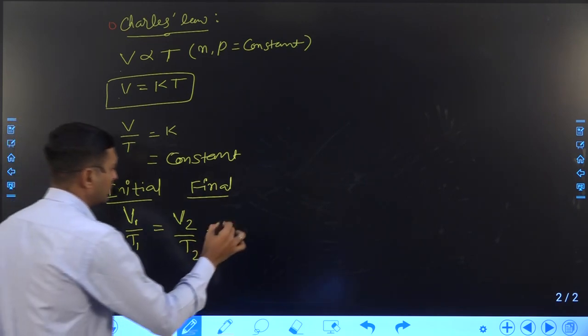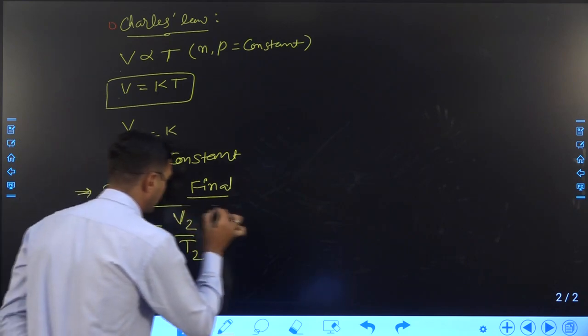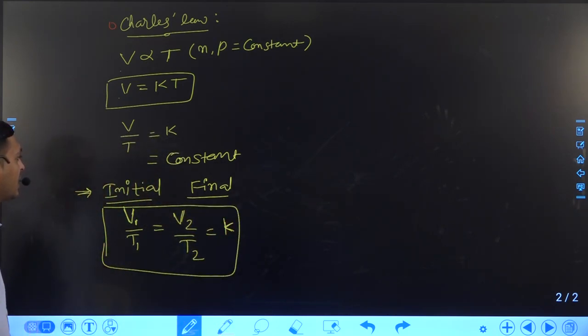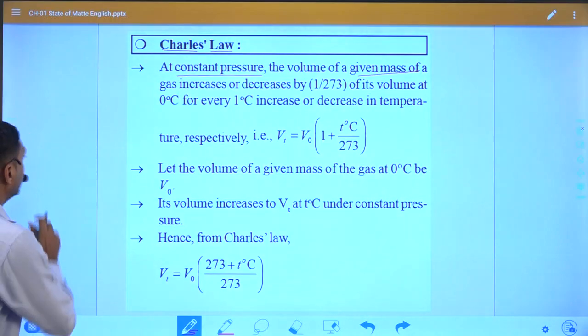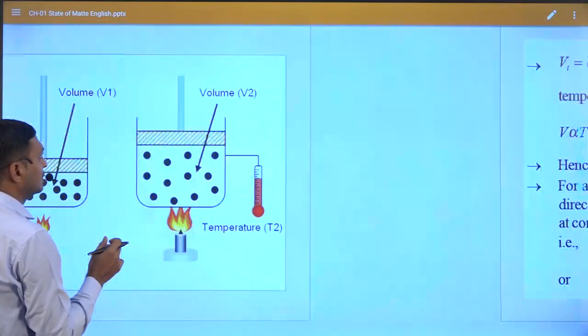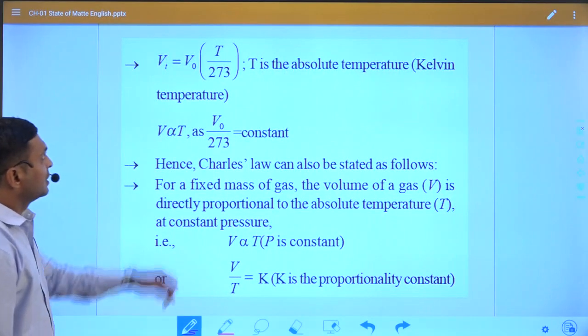Right? So this is the equation of Charles' law, and with the help of this equation we will try to solve different types of examples. So again, let us come to this theory.